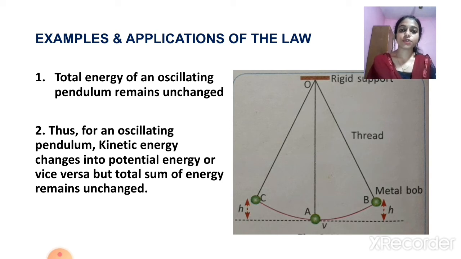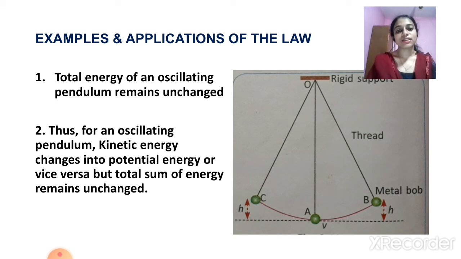So in that position, the kinetic energy is converting to potential energy, and the kinetic energy becomes 0 at the position B. When it reaches the maximum position at B, it moves back. From B to C, in the position B it has potential energy, and when it is moving from B to C, it is again changing to kinetic energy.